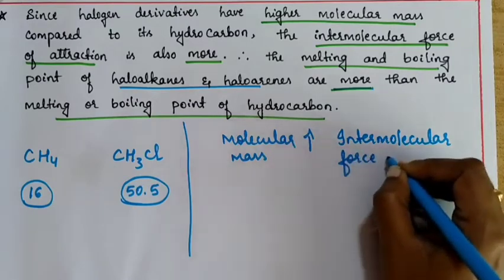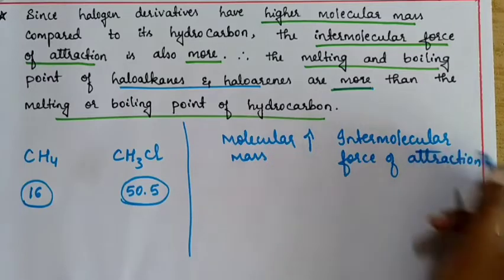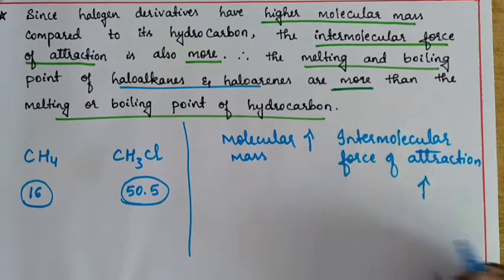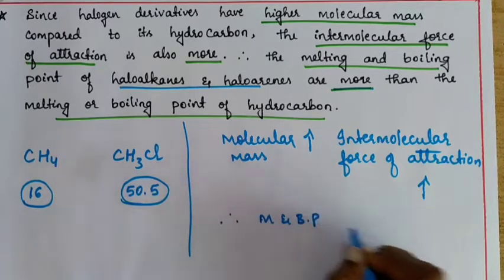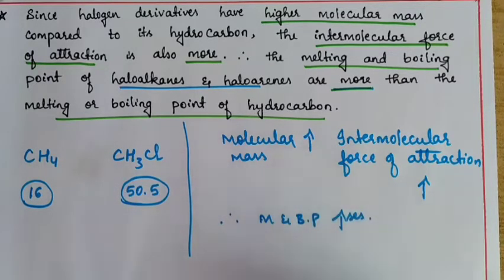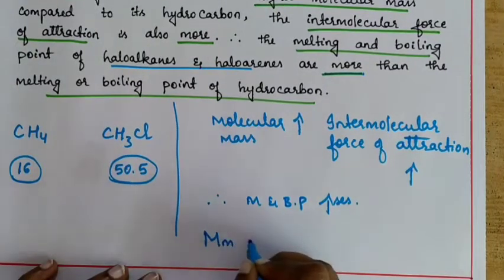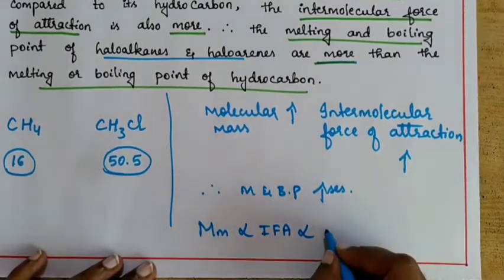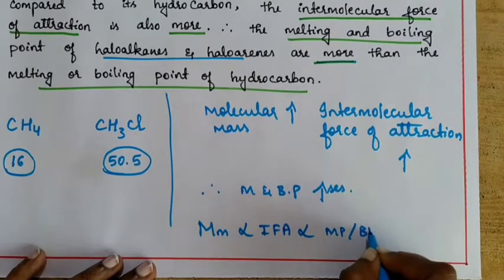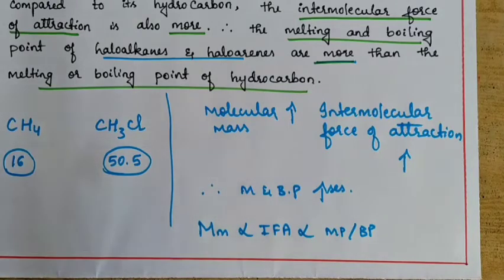Molecular force of attraction also increases. Therefore, melting and boiling point also increases. All are directly proportional. Molecular mass is directly proportional with the intermolecular force of attraction, which is directly proportional with the melting point or boiling point. So as the molecular mass increases, melting and boiling point also increases.